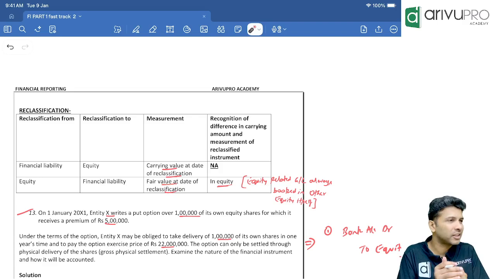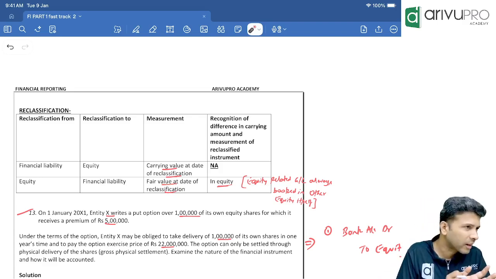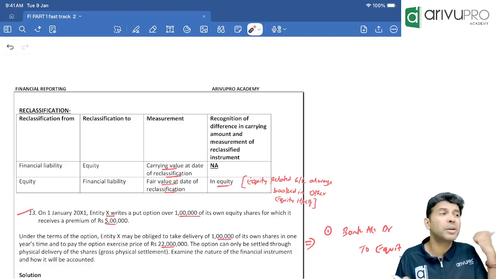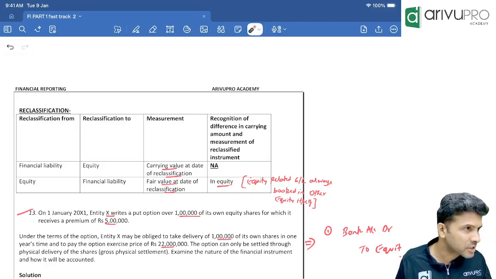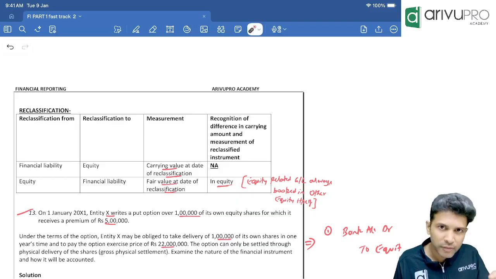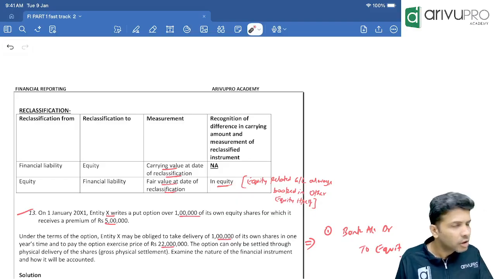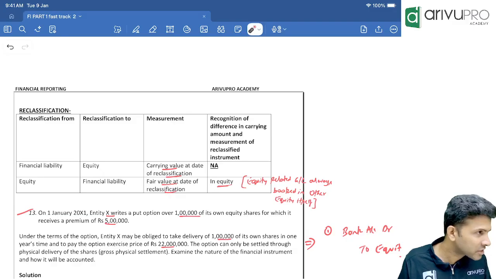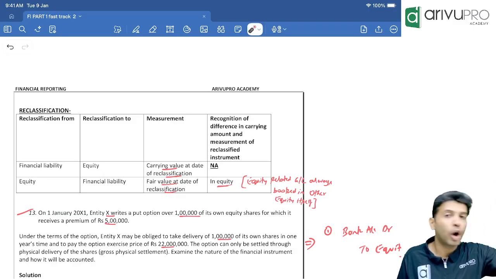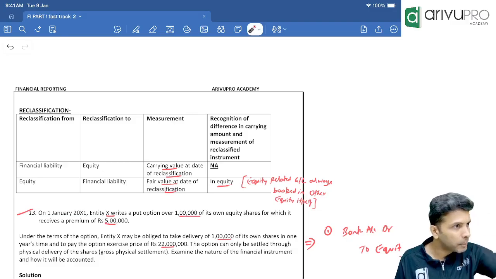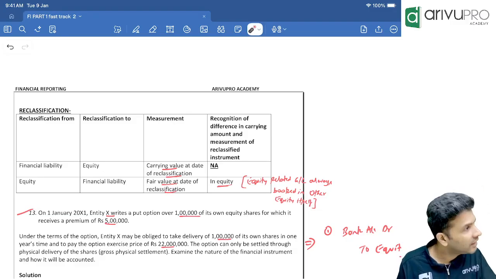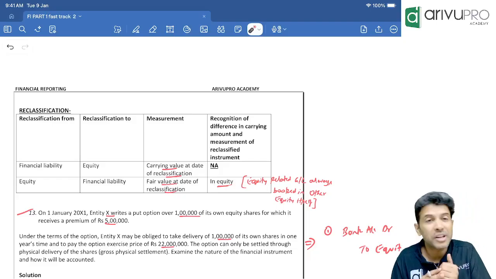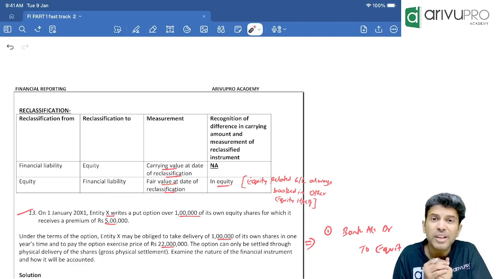Just saying, see what happens is sometimes when you enter into a contract, you can enter into variable sort of contracts also, no? Like convertible preference shares. In convertible preference shares, we have to convert into equity shares. The contract said we will convert it based on the market price. Is the number of equity shares we will issue fixed or based on market price? On the conversion date, we will check the market price, and based on that, we will issue equity shares. Now you tell me, number of equity shares is fixed or variable? Variable, because it is based on market price.